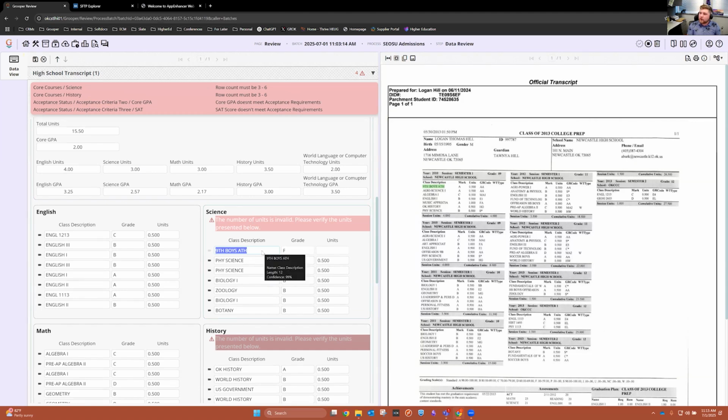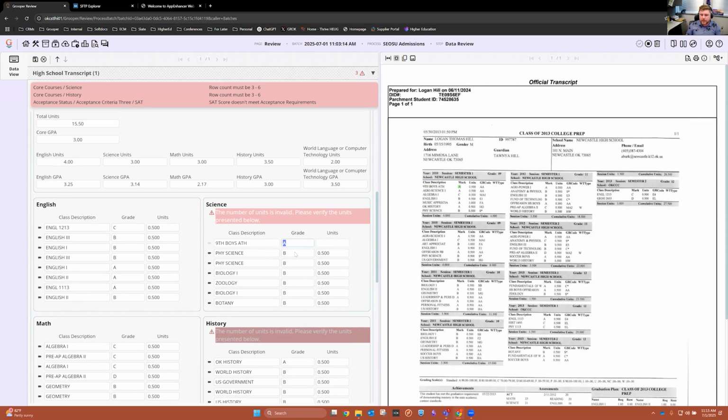So you don't actually always have to type it. In some cases, maybe you want to. If it's just a couple letters or something like that, it might be faster for you to key it. But you don't have to. You can do the draw box, or I can even come over here in the gray. It's set to default to F, but in this case, I just want to double click on A and it brings it right back in. And again, as I mentioned, if I wanted to, I can come over here and just type it as well. So a couple different ways. And as I do that, you'll see 3.5 and 3.14, so all of that now gets recalculated live.